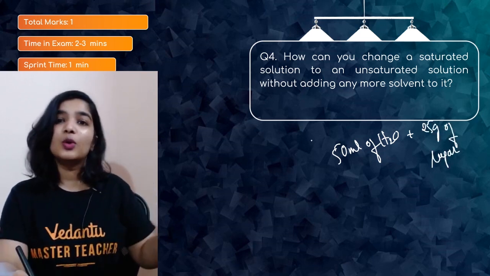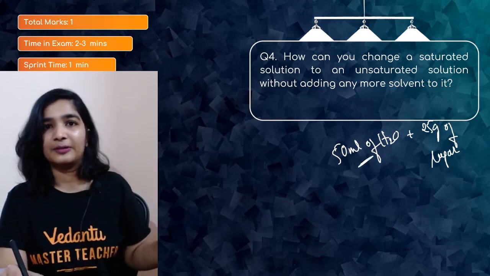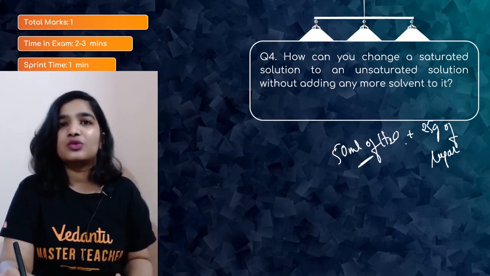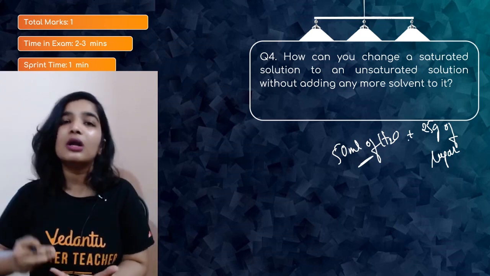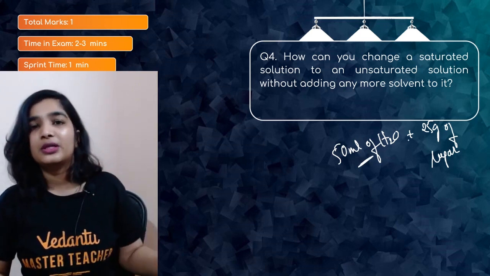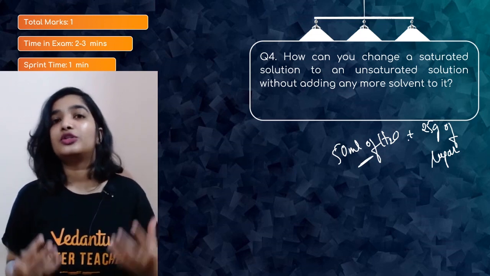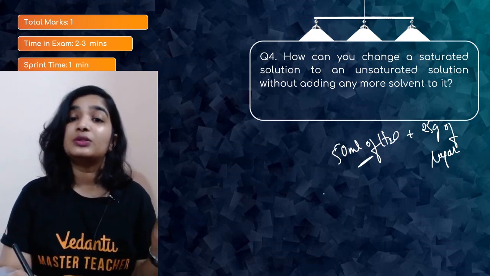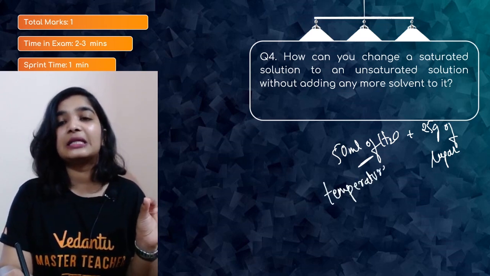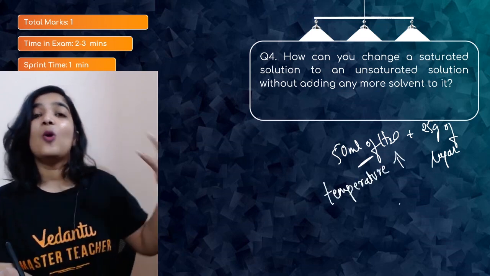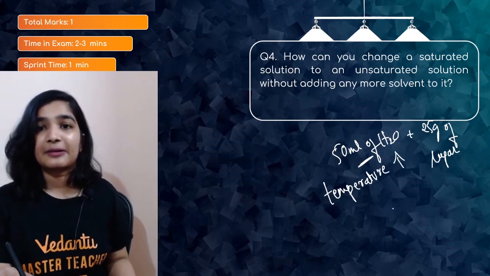So I am not allowed to add any more amount of water. But still, this is a saturated solution. Saturated solution means this solvent cannot dissolve any more solute. But I have to make it unsaturated. So how can I do it? So there is this one relationship which we know, temperature. With increase in temperature, the solubility also increases, right?